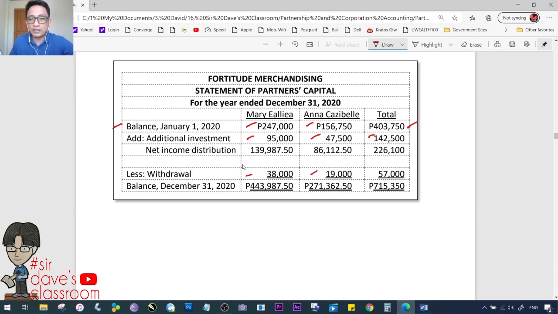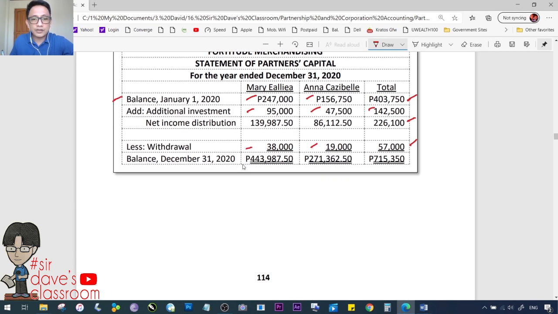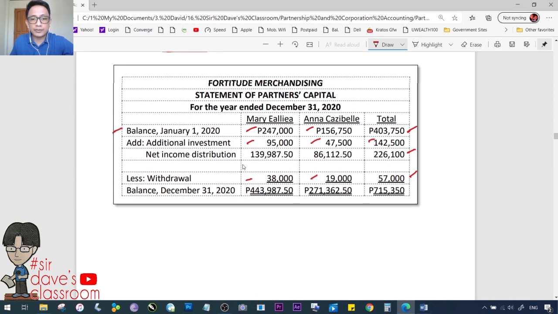The total is 57,000. Here, the total is 226,100. The balance as of year-end, December 31, 2020, 443,987.5 and 271,362.5. 715,350 for December 31 year-end.